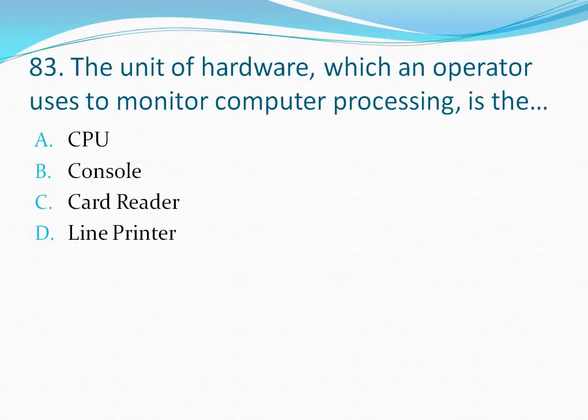Question number 83. The unit of hardware which an operator uses to monitor computer processing is the. Your options are option A, CPU, option B, console, option C, card reader, option D, line printer. The unit of hardware which an operator uses to monitor computer processing is the console. So the correct answer is option B. Let's move to the next question.